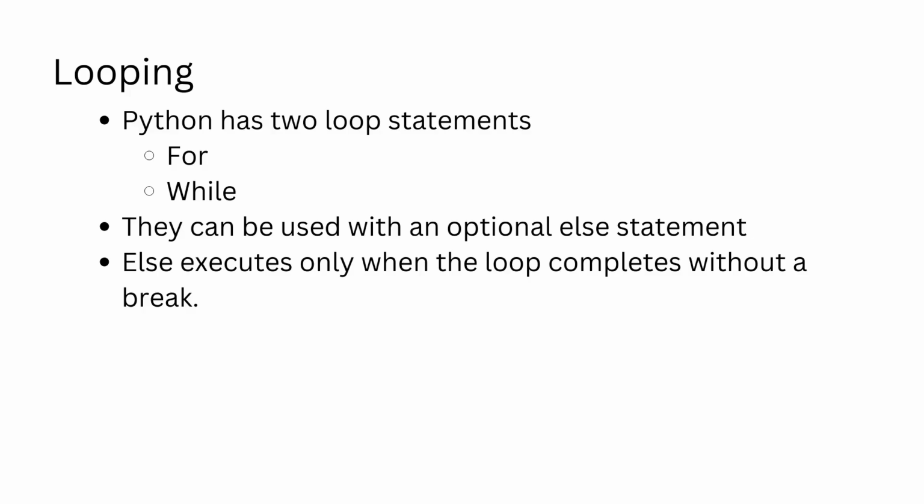For loop is typically used to iterate over a sequence, or execute the loop for a fixed number of times. While loop is used to execute the statements as long as the condition returns true. As a unique feature in Python, these two loops have an optional else statement. This else statement is executed only when the loop is completed without breaking.